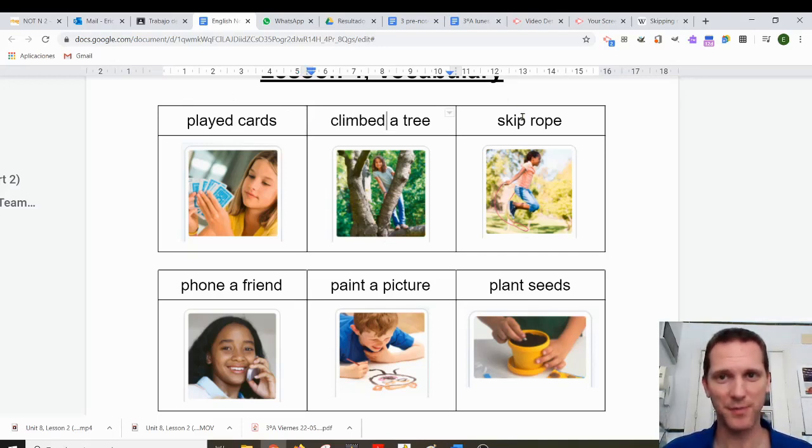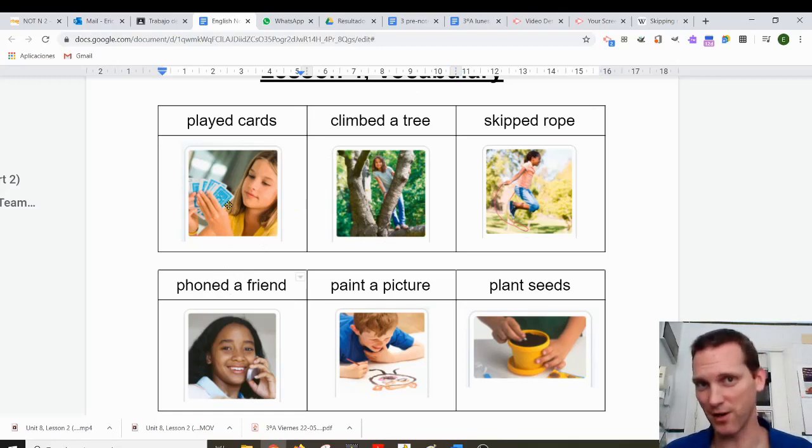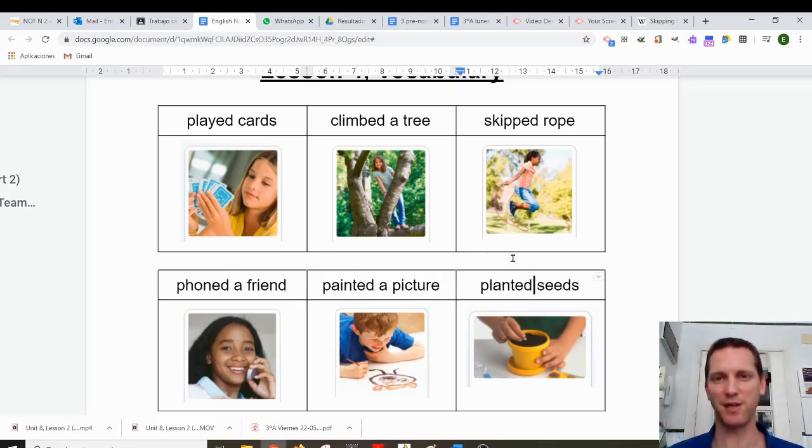That's in the past. Skip rope. Here it's special. We're going to put 2 P's and then ed, skipped rope. Yesterday I skipped rope. Phone a friend. Here we'll just put D because it already has an E. I phoned a friend yesterday. Paint a picture. I painted a picture yesterday. And planted seeds. I planted seeds yesterday. So here you have the vocabulary, and we put it in the past because that's what we're learning, the past.